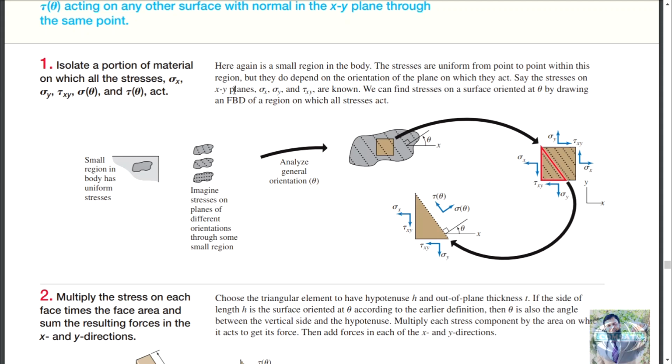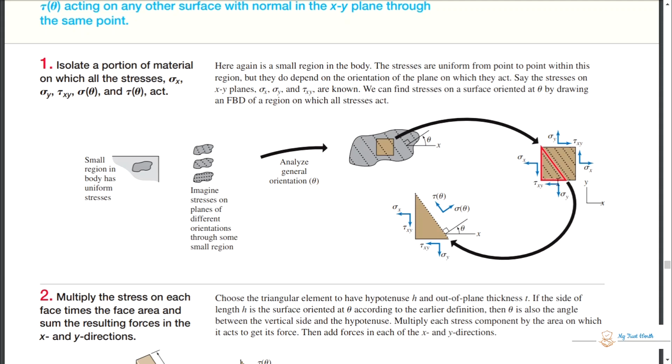Say the stress in x direction, the stress in y direction, and the shear stress in xy are known. These are known. We have calculated them from bending stresses or axial stresses or tensile stresses or torsional stresses, whatever the case might be, and we can find stresses on the surface oriented at angle theta. So with the help of these known stresses, we can find the normal stresses at angle theta by drawing a free body diagram of a region on which all these stresses act.